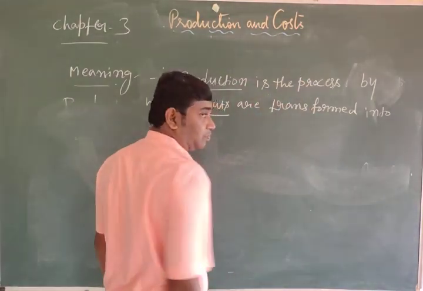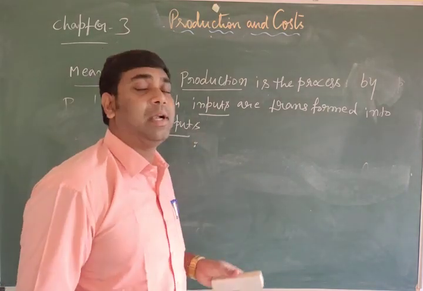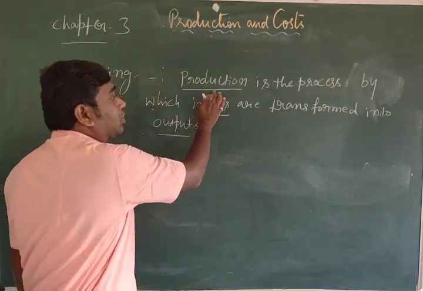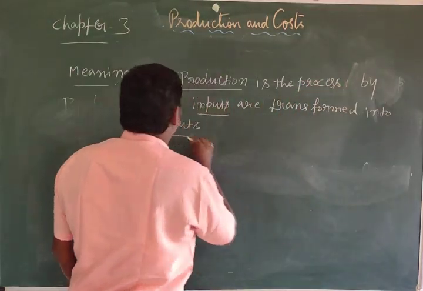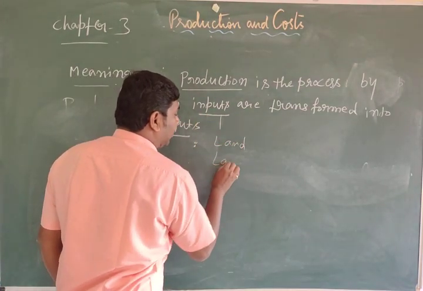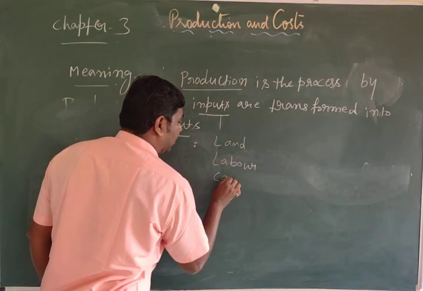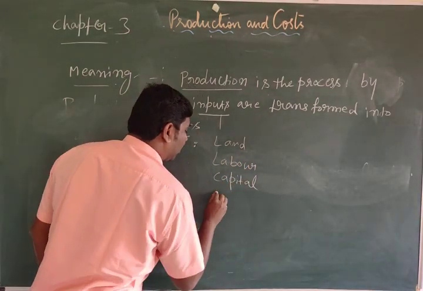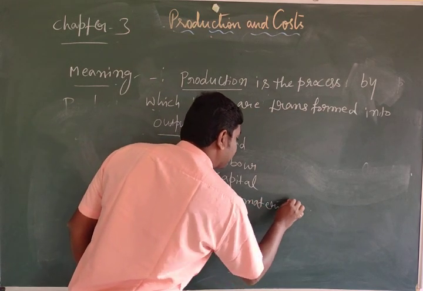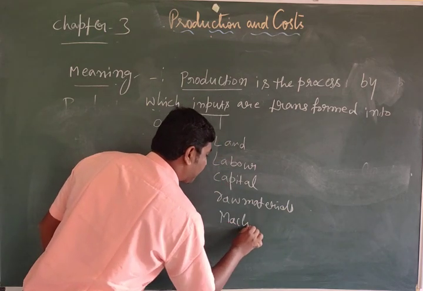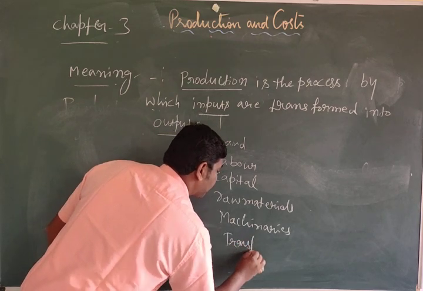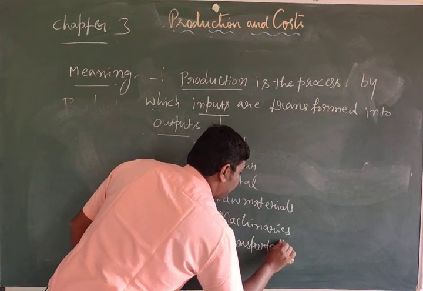Production is nothing but producing goods and services. Here, production is the process by which inputs like land, labor, capital, raw materials, machineries, and transportation are transformed into output.